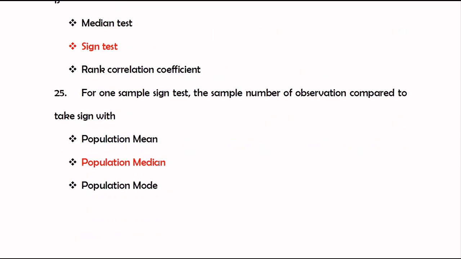Number 25. For a one sample sign test, the sample number of observations is compared to take a sign with the population median. In the case of one sample in the sign test, we take the difference of each observation with the population median, and for observations above the median we allot a plus sign, and for observations below the median we allot a negative sign, and for equal observations we assume 0.